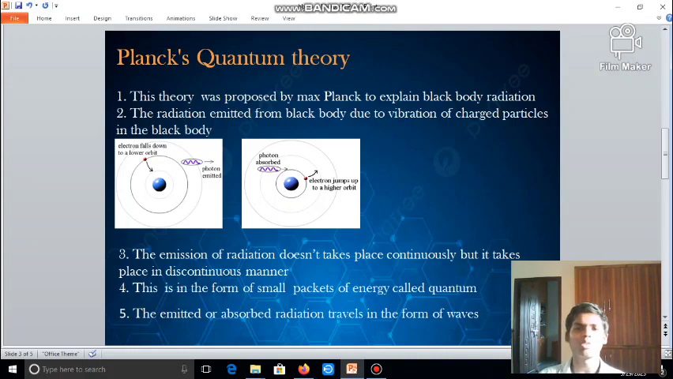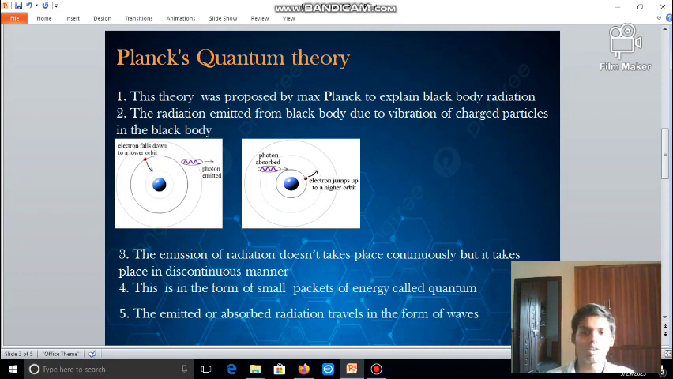What is meant by photon? Photon is energy. This is something similar to Bohr's postulates, right? In Bohr's atomic model postulates, we studied this in 9th and 10th classes. It's very easy. What are the charged particles here? Electrons, right? The emission of radiation doesn't take place continuously but in a discontinuous manner.